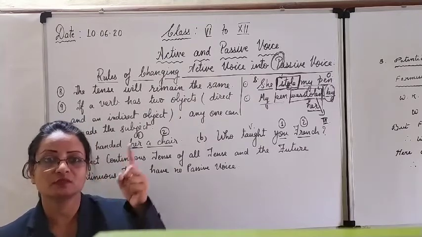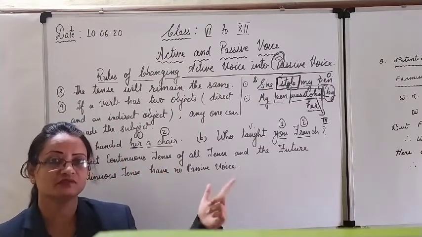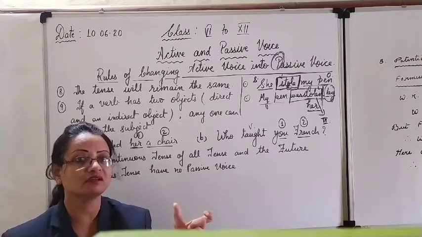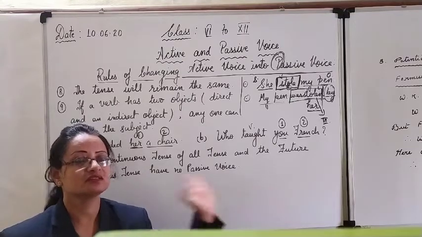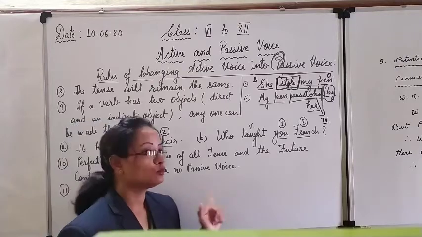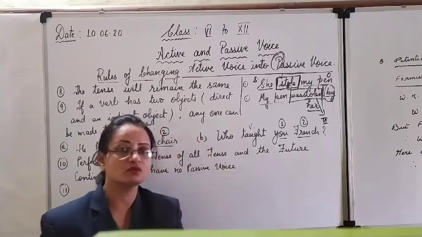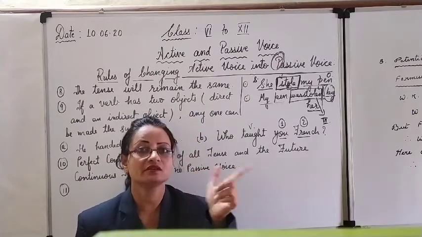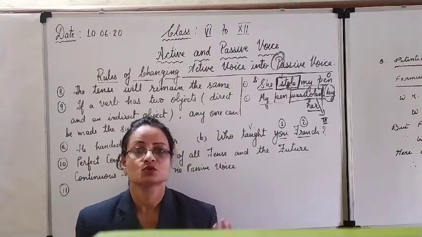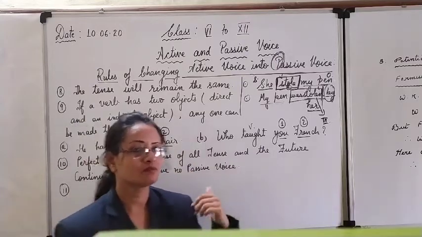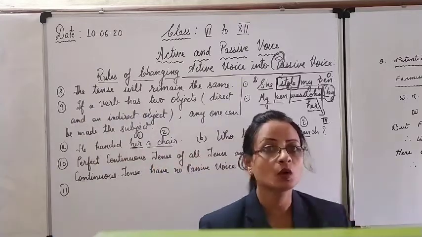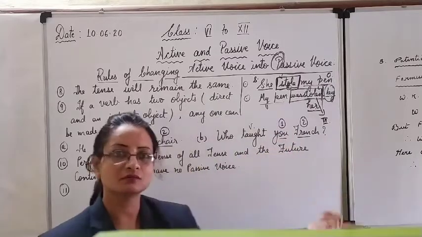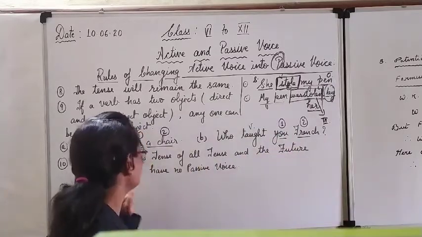So all three perfect continuous tenses, present, past and future, have no passive voice. If a sentence comes in your paper, you may clearly write that the perfect continuous tense has no passive voice. And also one more, out of the four subtypes in the future, the second one, future continuous, has no passive voice. So out of your 12 tenses, how many do you have to deal with? Only the 8. Out of 12, 4 do not have a passive form. Clear? So this was another rule.